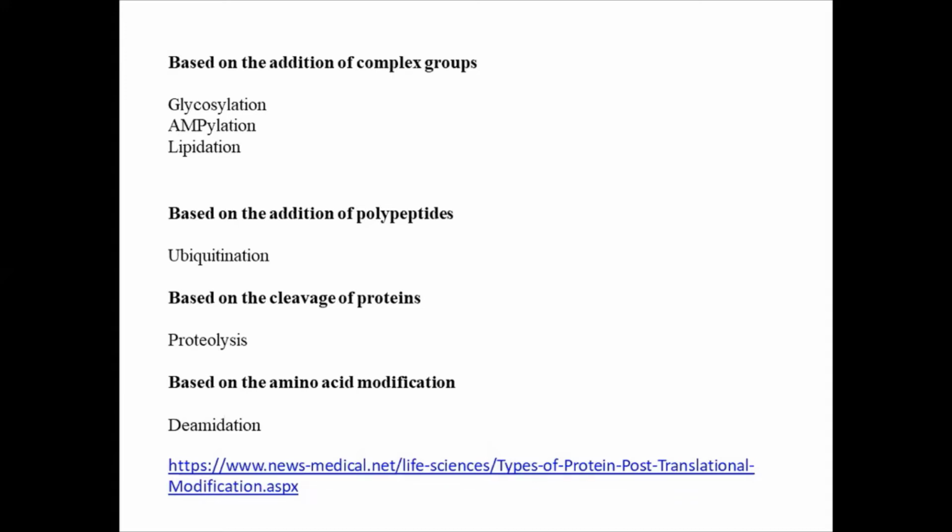Ubiquitin, a small protein attached for the destruction of protein, or you can say engulfment or degradation of protein, is ubiquitination. Then we have S-nitrosylation, where a nitrosyl group is attached to protein. The nitric oxide compound is also involved in this one. It is a chemical messenger that reacts with free cysteine to form S-nitrosothiols.